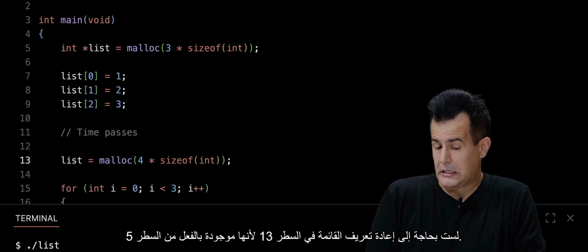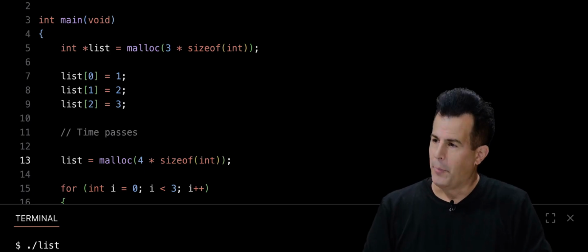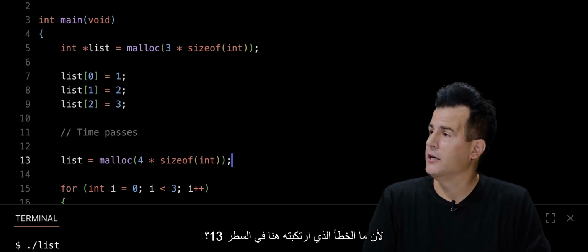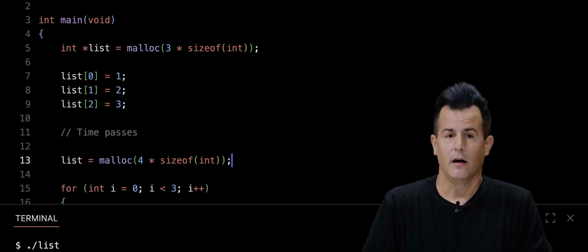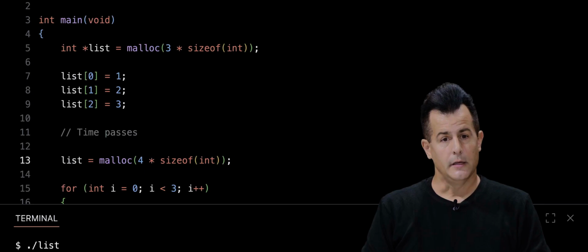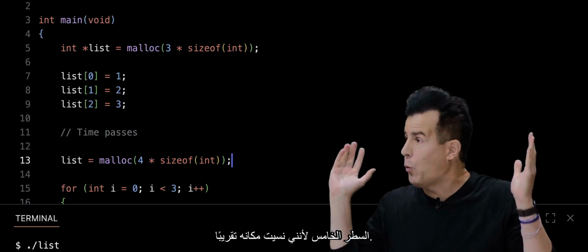semicolon. I don't need to redeclare list on line 13 because it already exists from line 5. But this is bad because what have I done wrong here in line 13? I've made a poor decision. Yeah, I'm wasting all of the memory I had from line 5 because I'm essentially forgetting where it is.